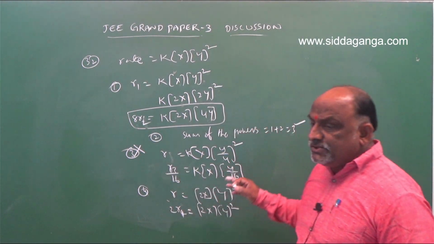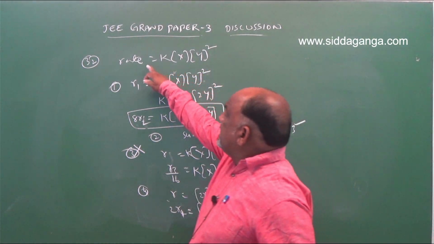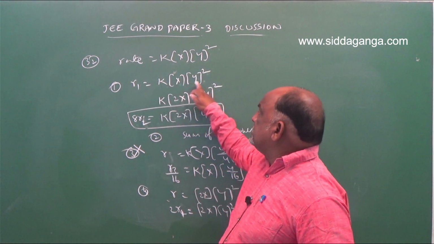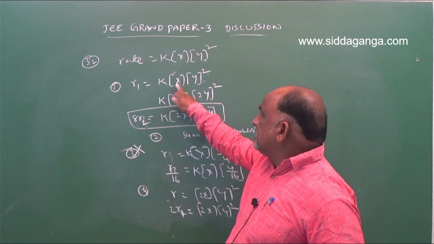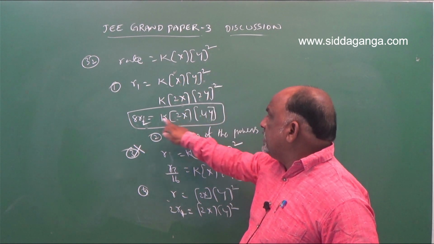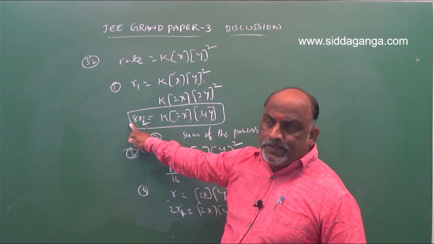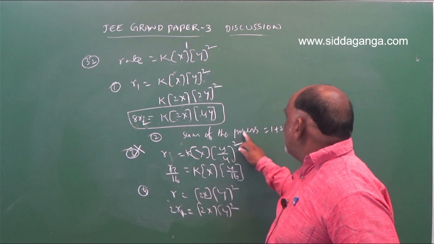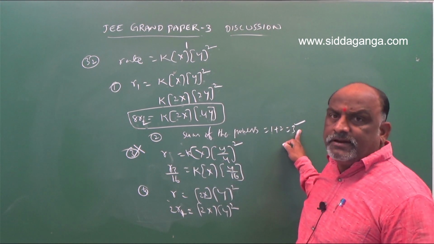Once you go through it once again, the general rate equation given is r1 is equal to k into x into y power 2. So x increases 2 times, y increases 2 times, 2 into 2 to the power 2, rate increases by 8 times. Second option, what is the sum of the powers? 1 plus 2. Sum of the powers 1 plus 2 is equal to 3. It is a third order reaction.